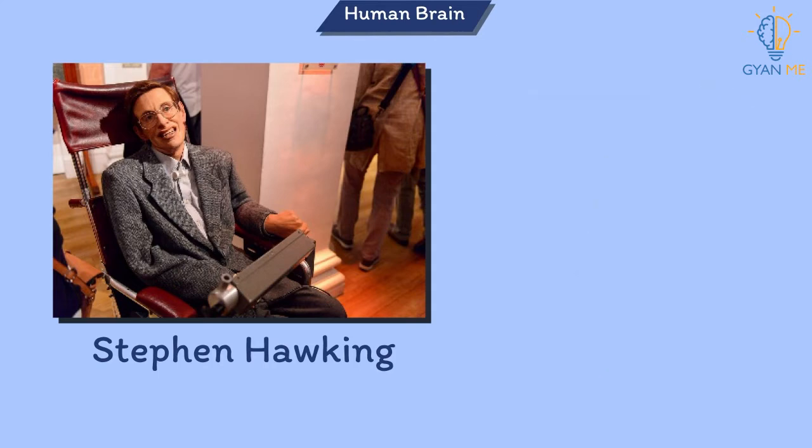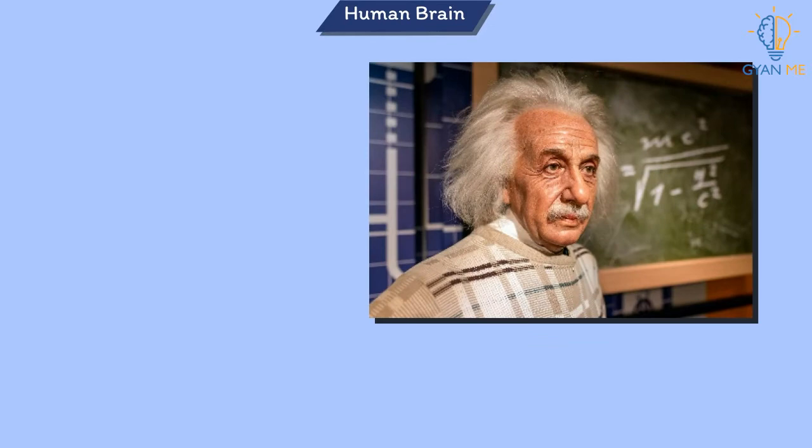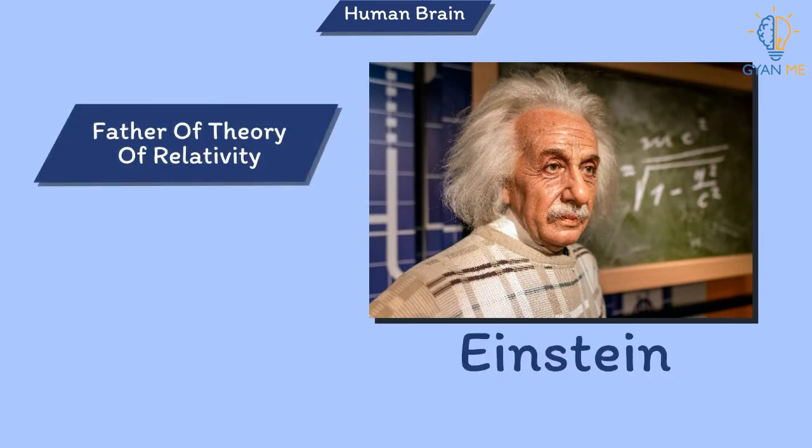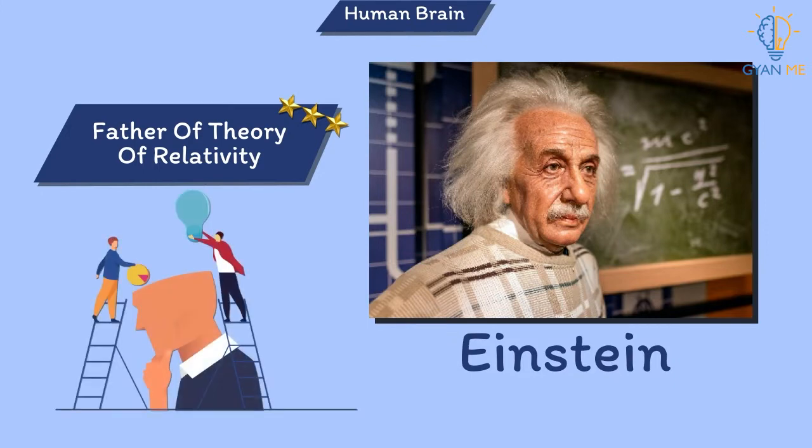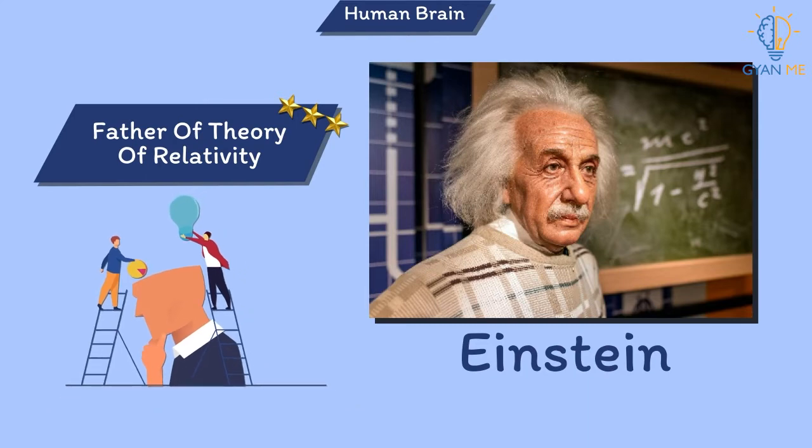You have rightly recognized the second image is of great scientist Einstein. The father of the theory of relativity was one of the most famous people with disabilities. He faced difficulty in learning and was unable to speak until he was 3 years old. He faced major issues in doing the basic maths in school.